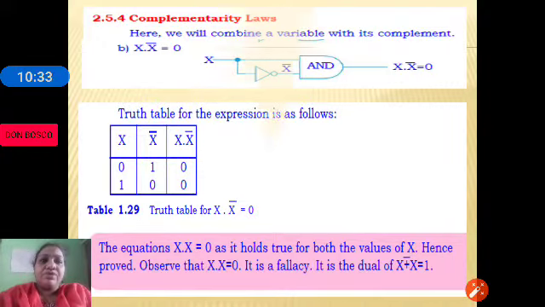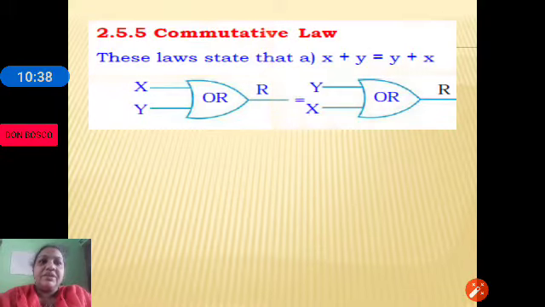Let's move on to the next Boolean theorem, and the next Boolean theorem is the commutative laws. The commutative laws hold for two variables x and y.